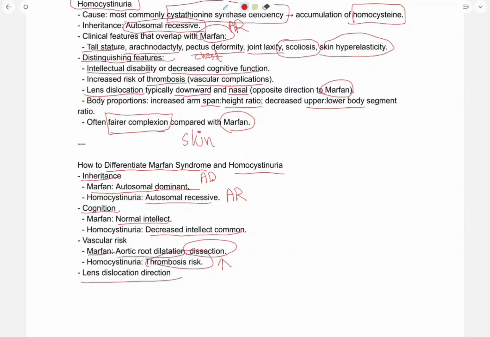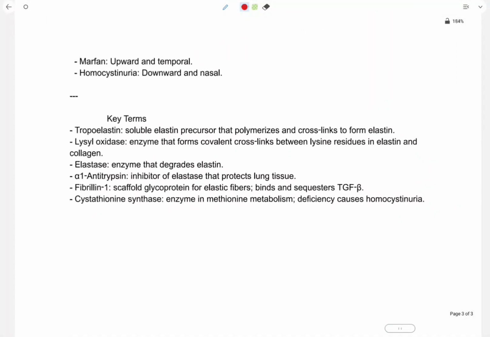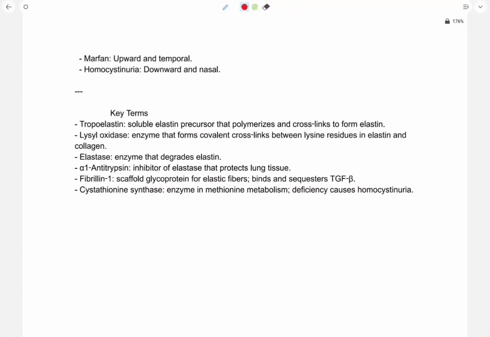Lens dislocation direction: in Marfan syndrome, upward or temporal lens dislocation. In homocystinuria, downward and nasal dislocation of the lens.